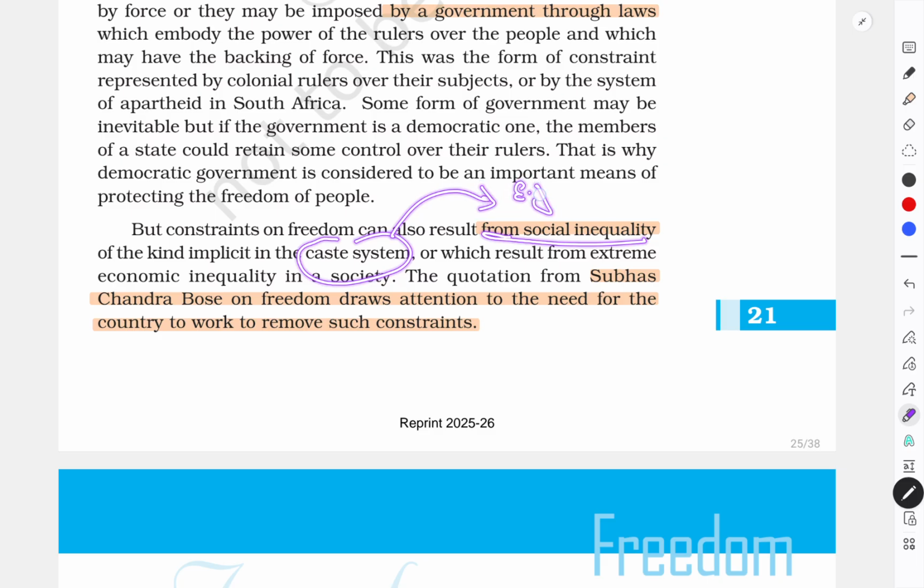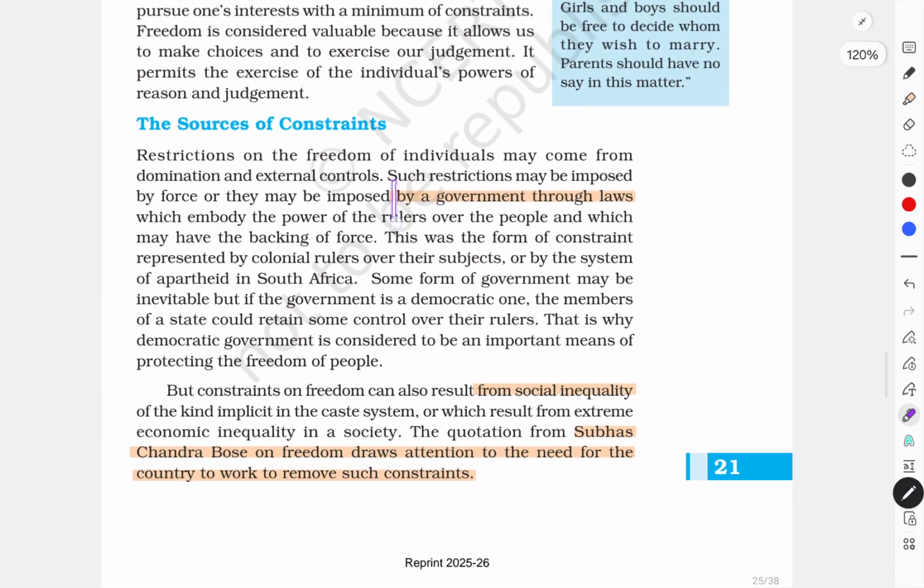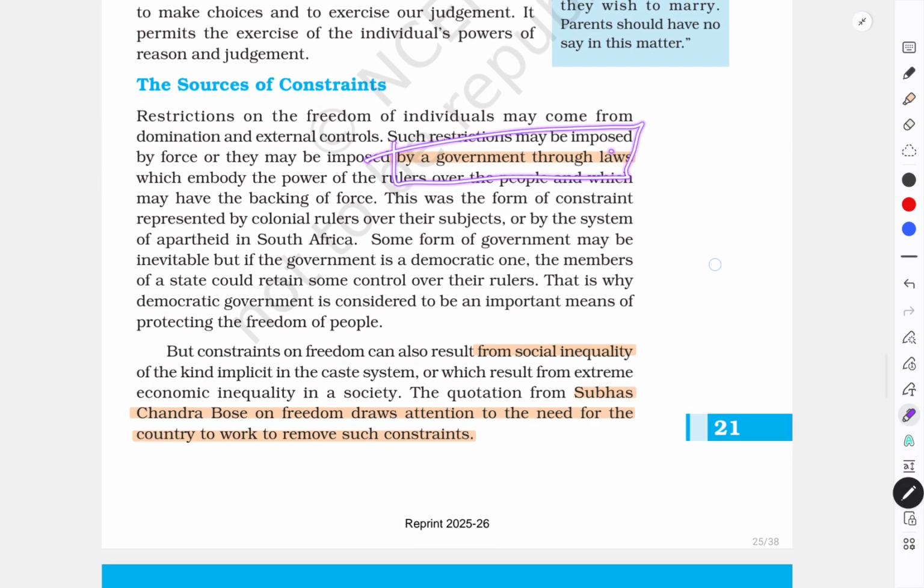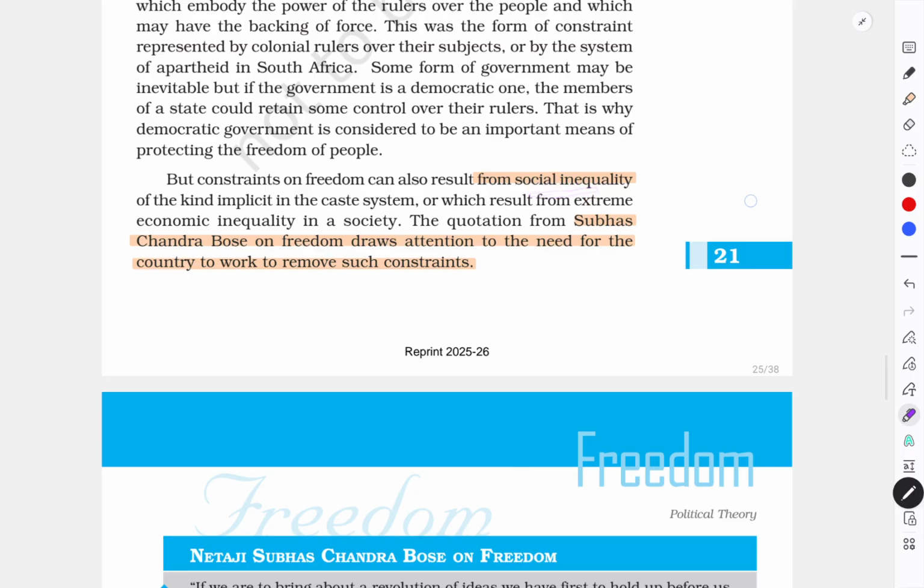Let's move and clear it through example. What happens in the caste system? There is Brahminical dominance, Kshatriya, Vaishya, Shudra. So what was that in the caste system? That only people of a particular caste can do a particular work. For example, the priest's work is for the Brahmins, the cleaning and sanitation works for the lower caste. So this type of division, what is this? This is again a constraint. So there are two sources of the constraint. Number one is by the government and through laws, and the second is through social inequality.